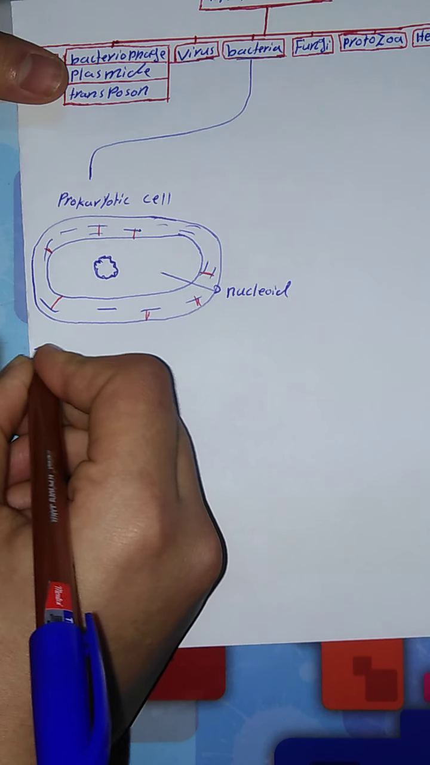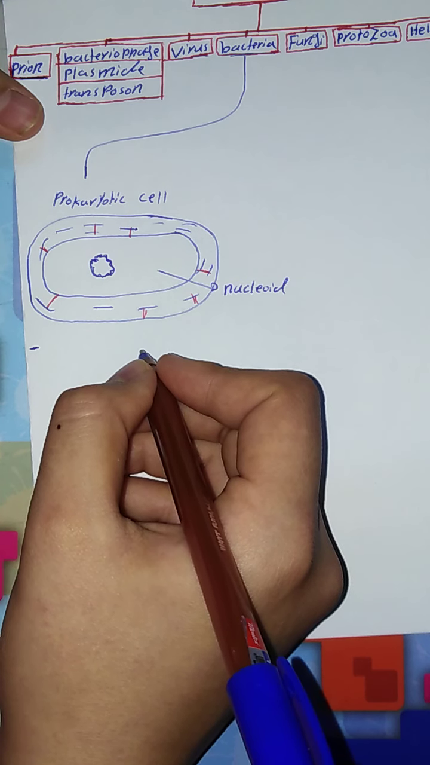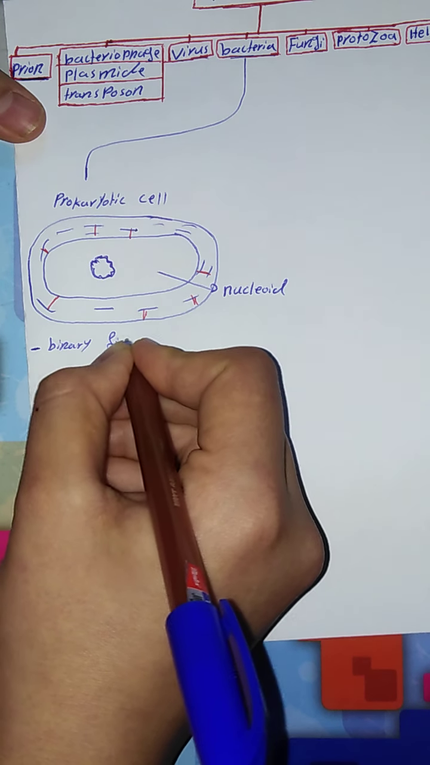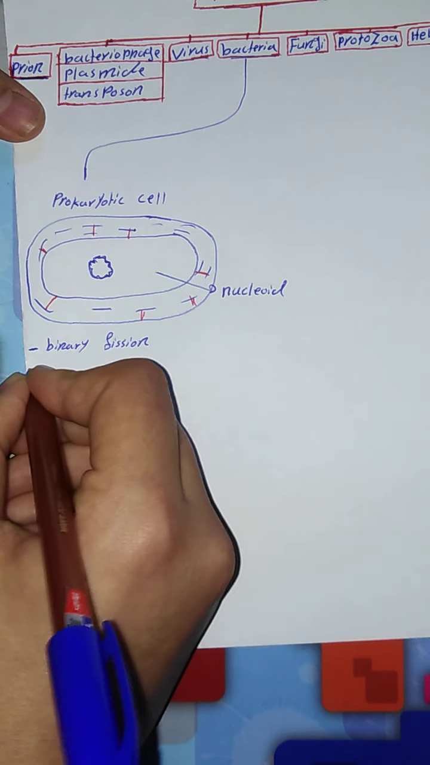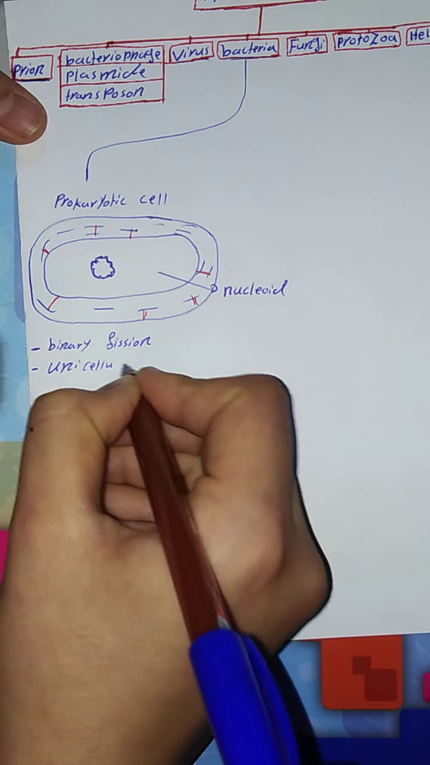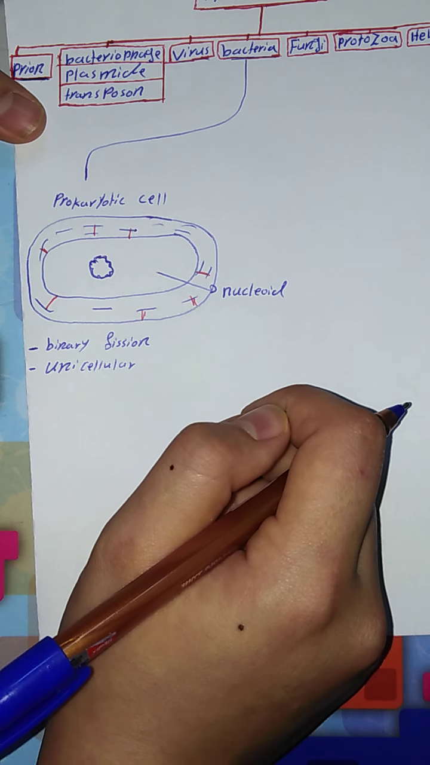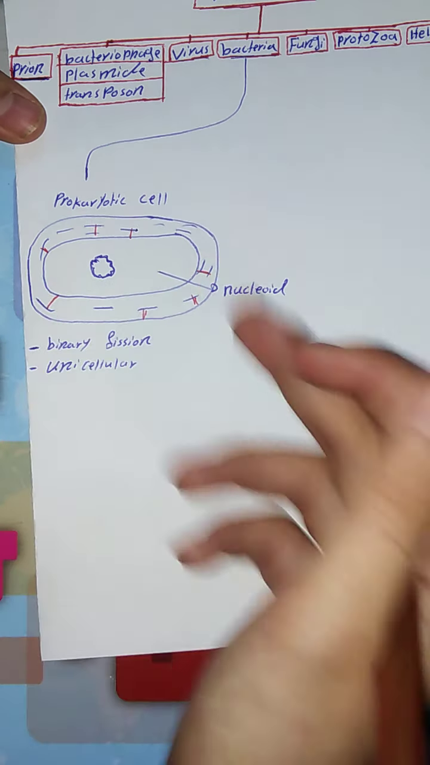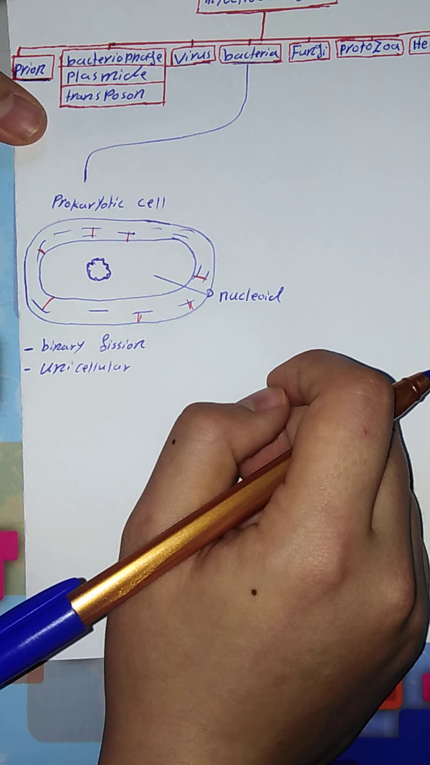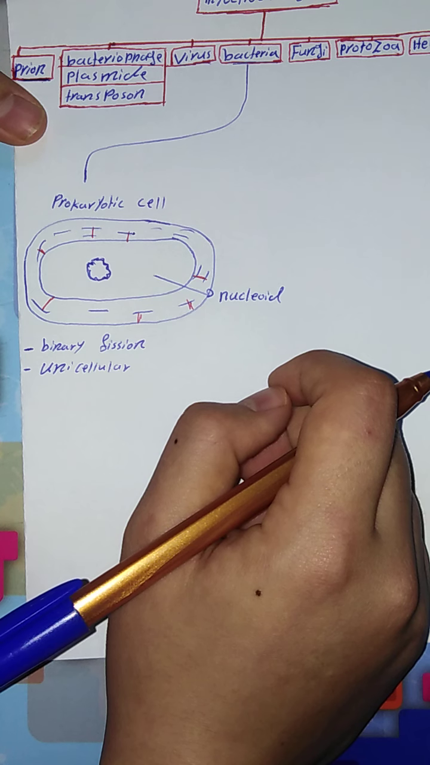And another thing about bacteria you should know: bacteria reproduce by binary fission, and are unicellular organisms. What does it mean by unicellular? Unicellular means composed of only one cell. And this thing you should know about bacteria: not all bacteria are harmful. Actually, a lot of bacteria are harmless.